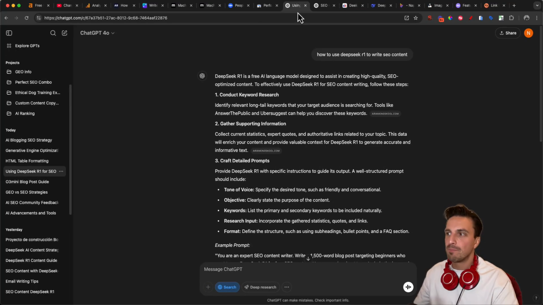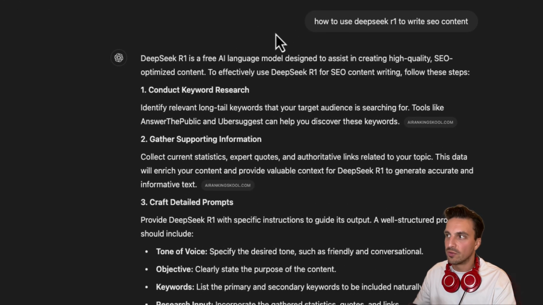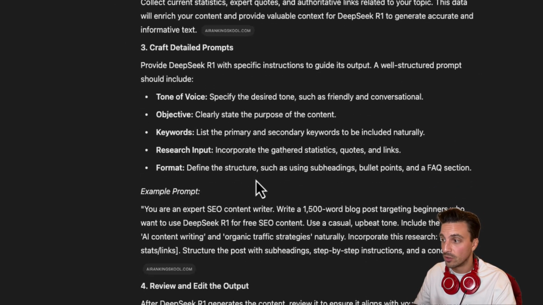And then, does this type of content come up in things like GPT search and Perplexity? Let me give you an example of a search that I've been doing, which is, for example, how to use DeepSeek R1 to write SEO content. And you can see here that it gives me the answer, much like these AI search engines, but I've been featured here on the results. So there's a link here, AI Ranking School, that's my website. So this stuff really does work when you do it correctly.